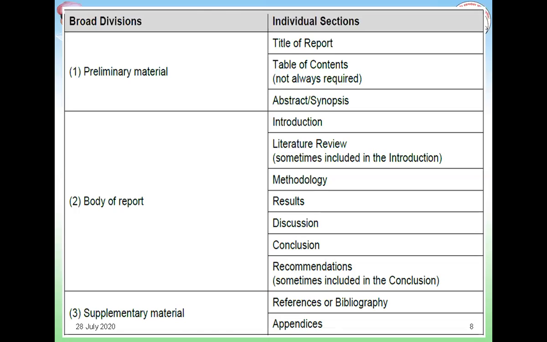So results are only the tables and graphs which you have come up with. Discussion of those tables and graphs, giving their correlation or coming up with some inference, will be done by you in the discussion part.